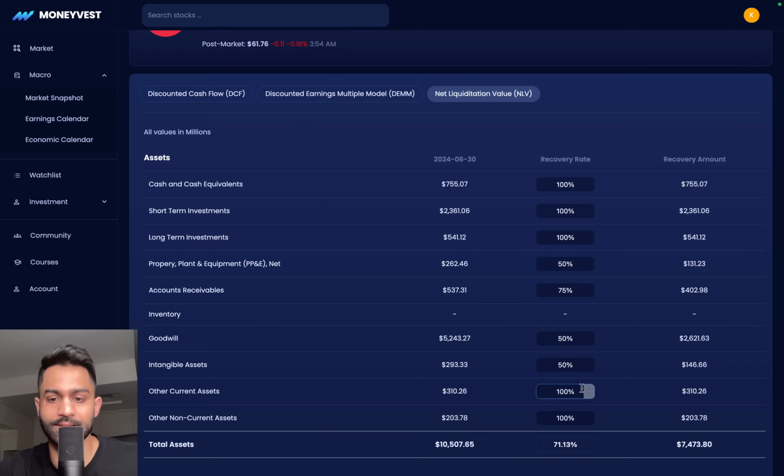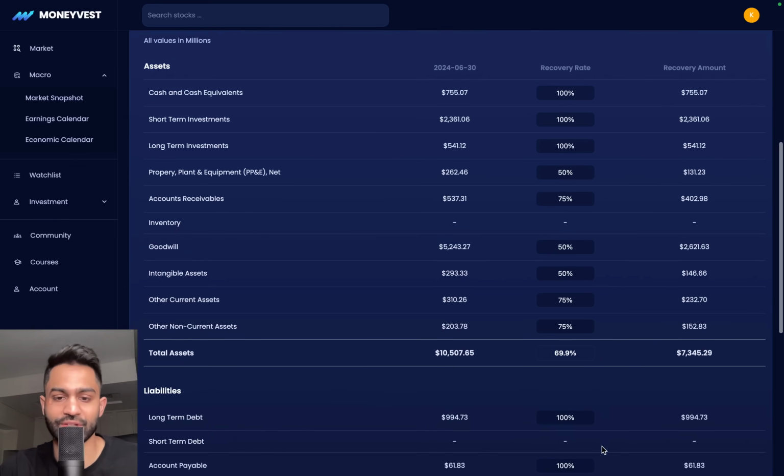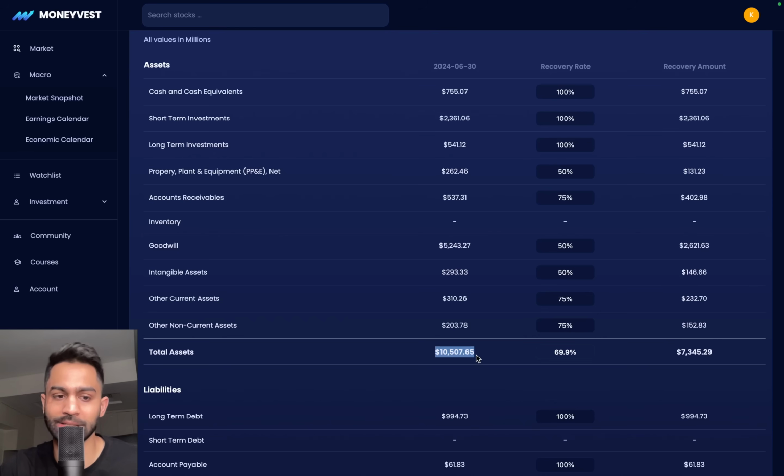Other current assets, again, you can go up to as much as 75% for this, and other non-current assets, we can go up to as much as 75% for this as well. So overall, we come up to 69%. So that $10.5 billion of total assets, if you were to go out there and liquidate Twilio, we can get $7.3 billion. This is just an estimation. I want to be very clear. This is purely an approximation here.